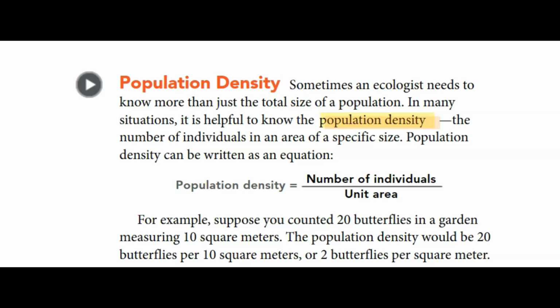For example, suppose you counted 20 butterflies in a garden measuring 10 square meters. The population density would be 20 butterflies per 10 square meters, or 2 butterflies per square meter.